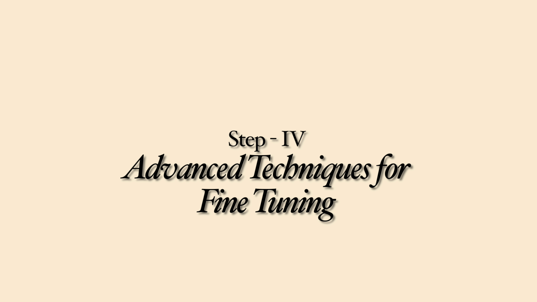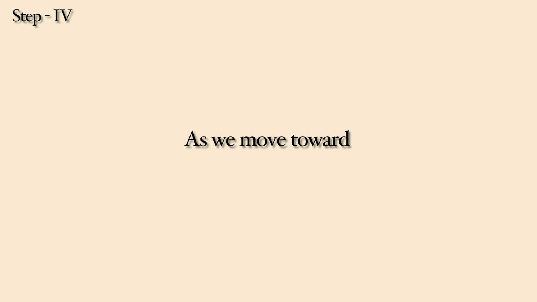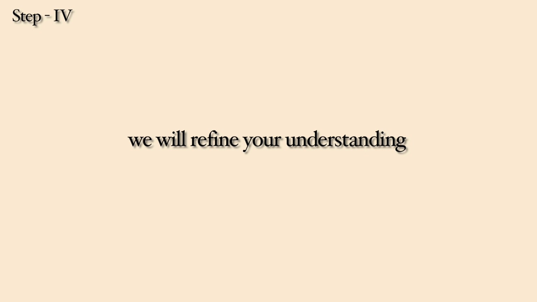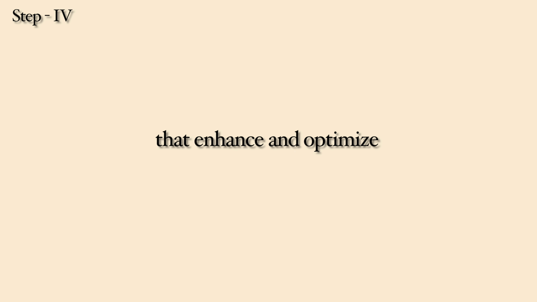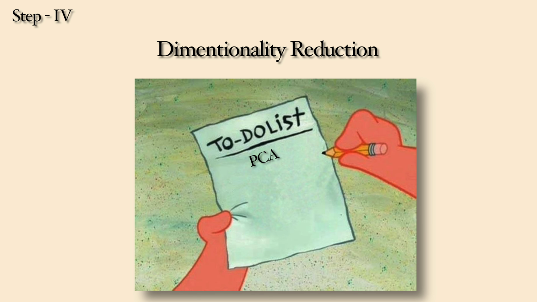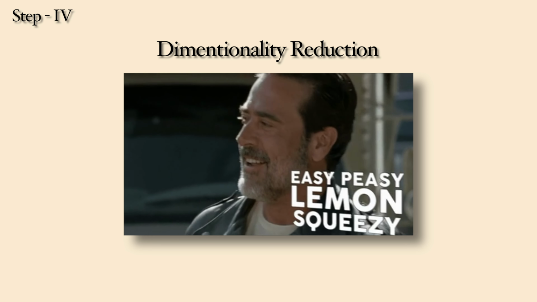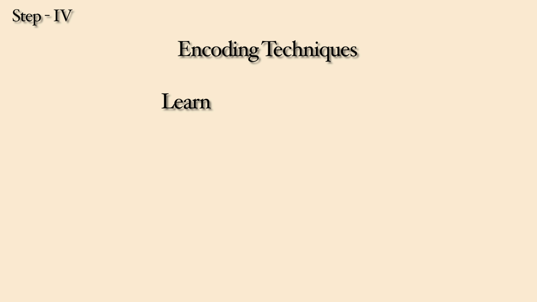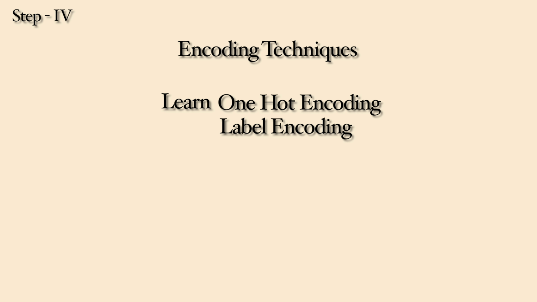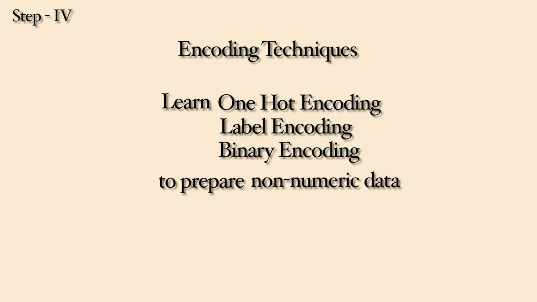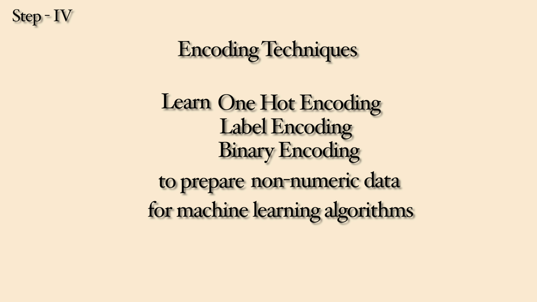Step 4. Advanced techniques for fine-tuning. As we move toward more advanced topics, we'll refine your understanding with techniques that enhance and optimize your models. Dimensionality reduction. Tools like PCA and SVD help simplify large datasets, making them easier to work with while retaining essential information. Encoding techniques. Learn one-hot encoding, label encoding, and binary encoding to prepare non-numeric data for machine learning algorithms.